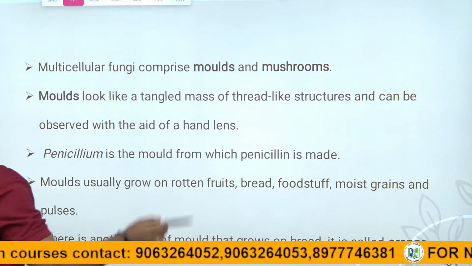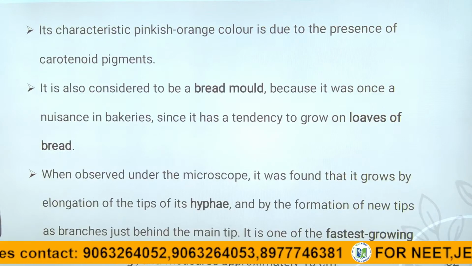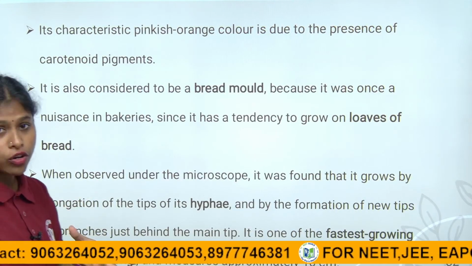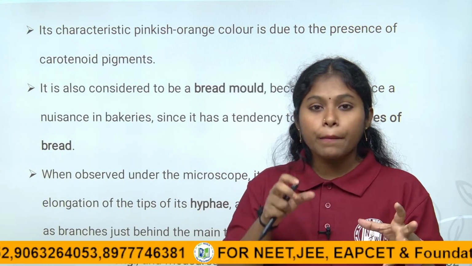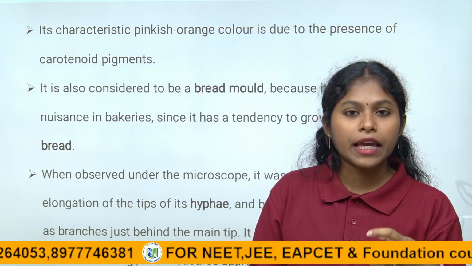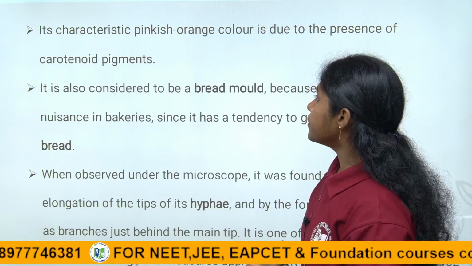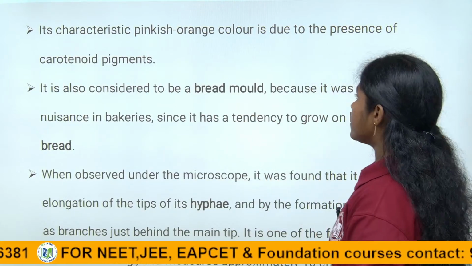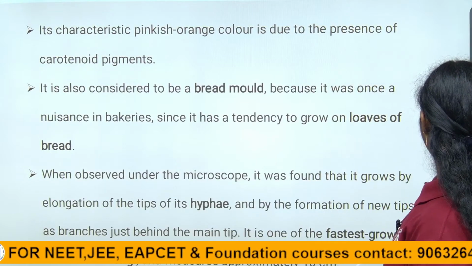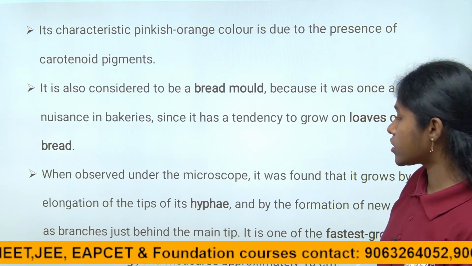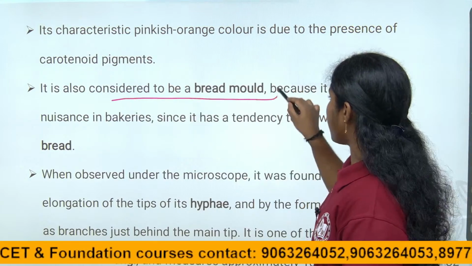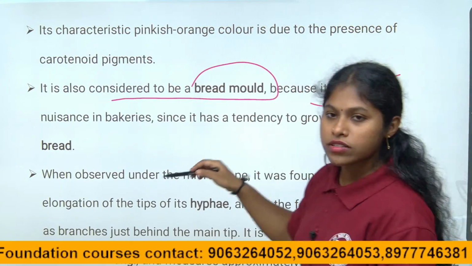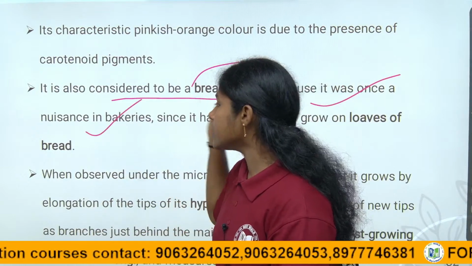It is orange because of pigments, orange mold, pinkish mold. Because of the carotenoid pigments present in the molds, they appear in those colors. They are also considered bread molds, because they are also called nuisance in bakeries.